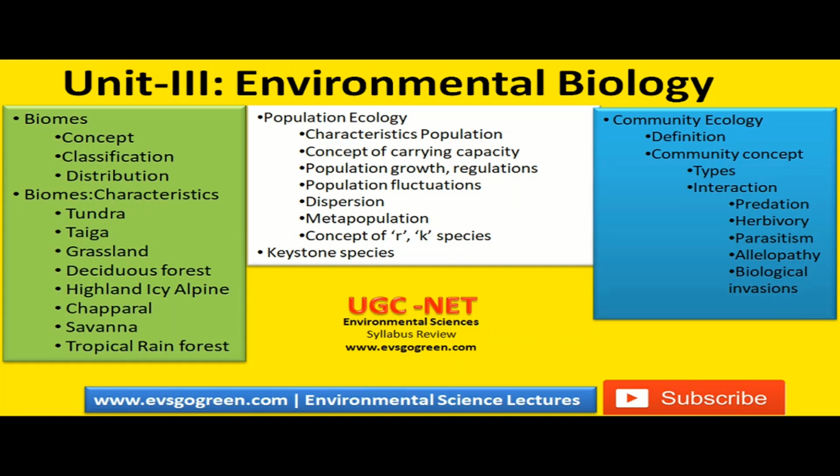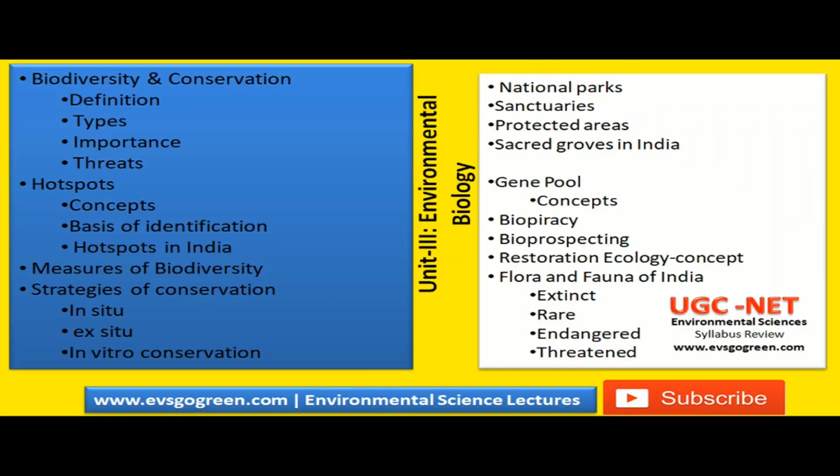Now let us move on to the next aspects. Here you will be learning about biodiversity and conservation. Under that you will have the definition, the types of biodiversity, the importance and the threats to biodiversity. Then you have to learn about hotspots. Hotspots are regions where endemic species are higher in number and there is no other area in the world where such endemic species can be found.